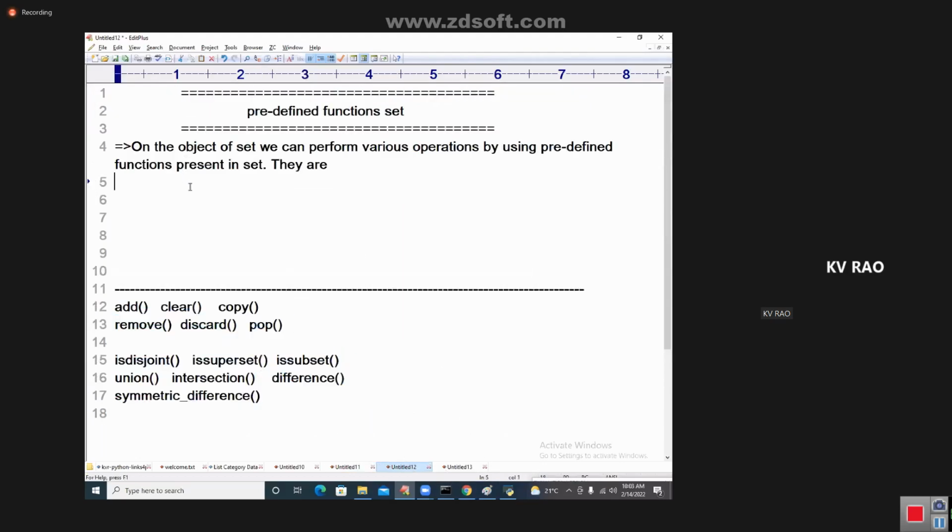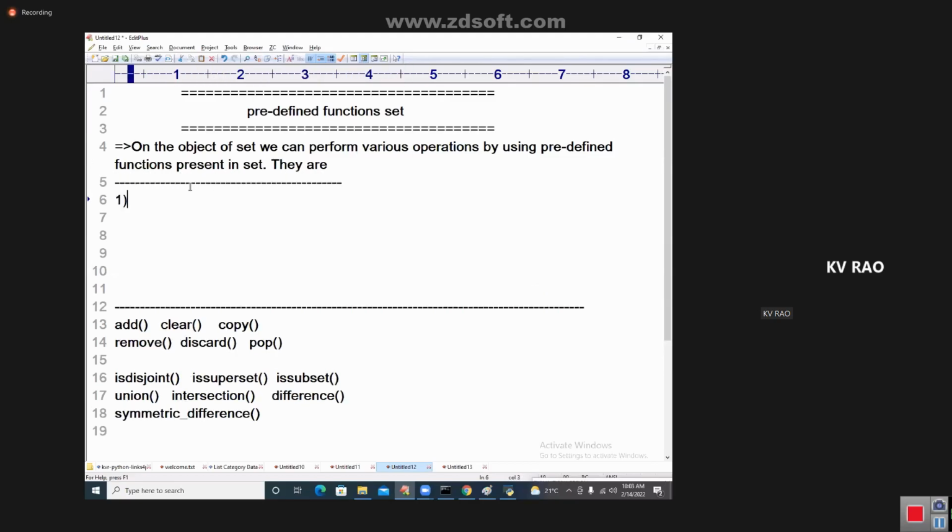Okay, students, let me go to the functions one by one. First function is called add.